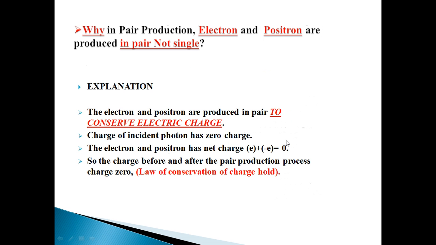Let us move to our first question. Why in pair production are electrons and positrons produced in pairs, not singly? The basic reason behind this is that the electron and positron are produced to conserve electric charge, because the incident photon has zero charge and the electron and positron have net charge plus e and minus e, that equals 0. So the charge before and after the pair production process is zero.